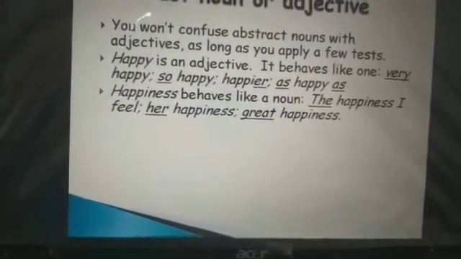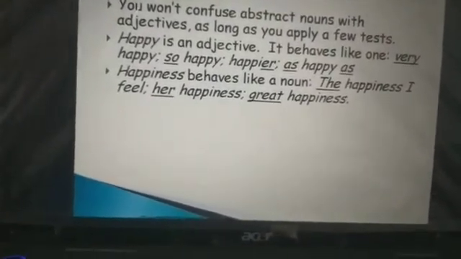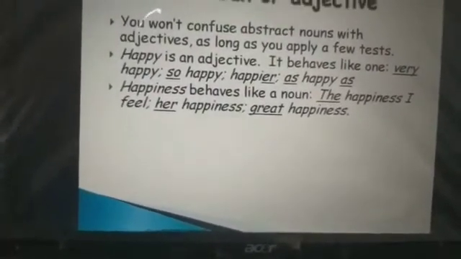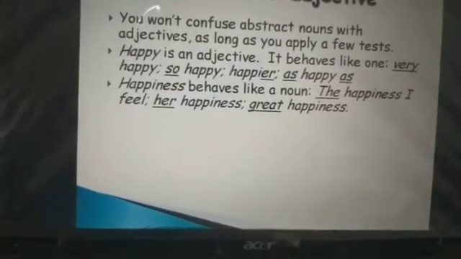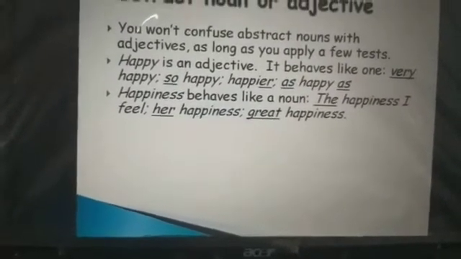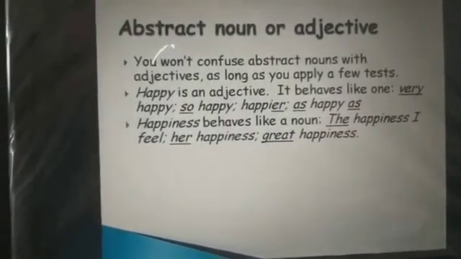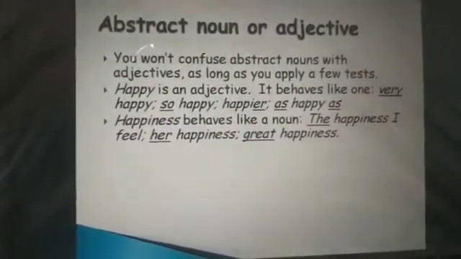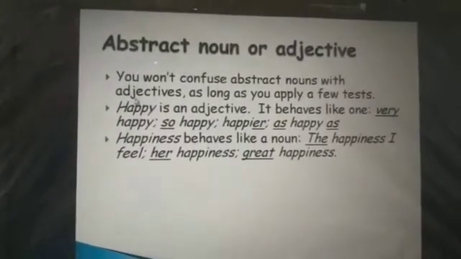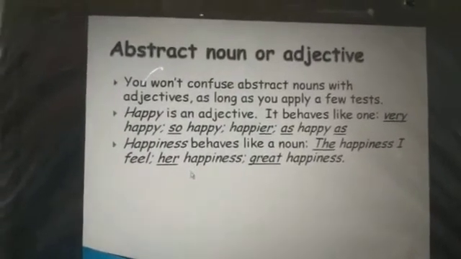The abstract noun of happy is happiness, where you add double s. The happiness I feel, her happiness, great happiness. So here you will find that happy is an adjective, but happiness behaves like a noun.